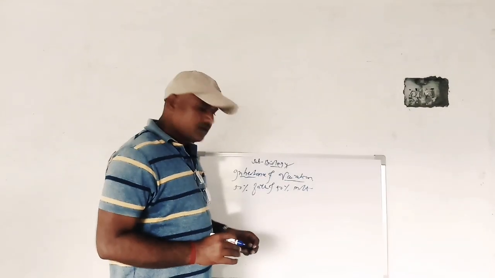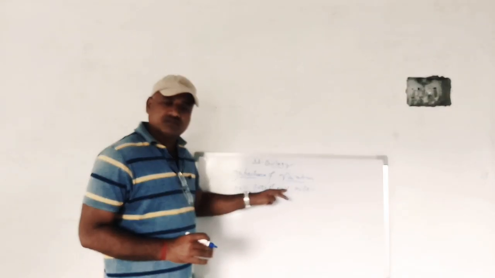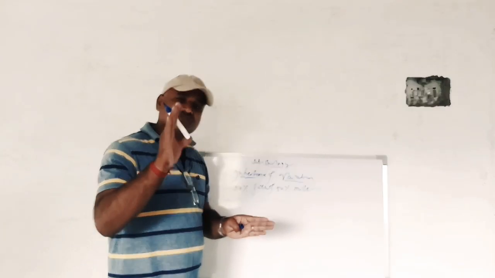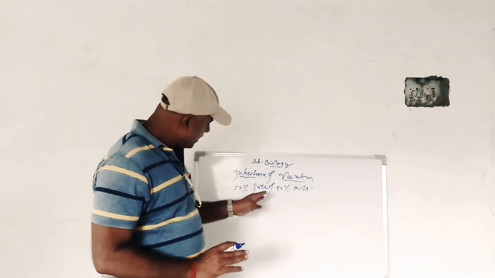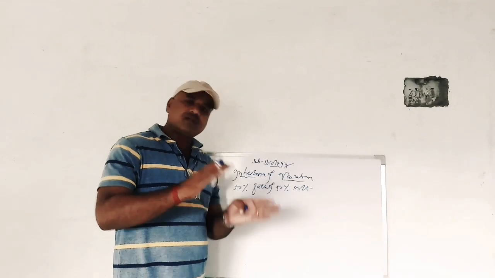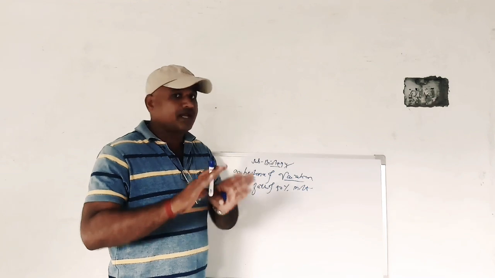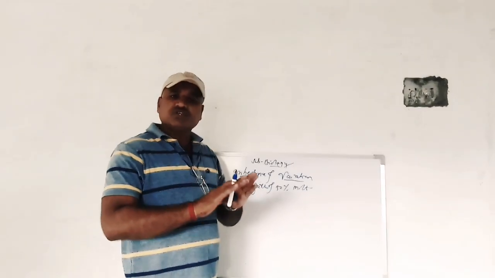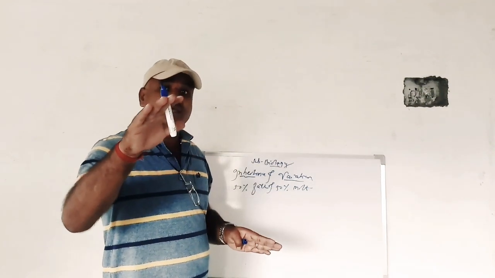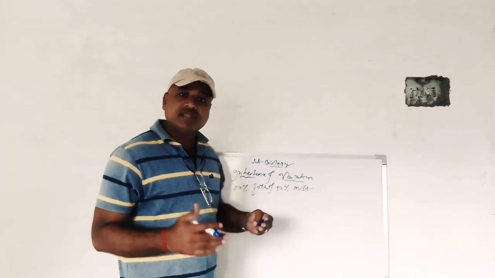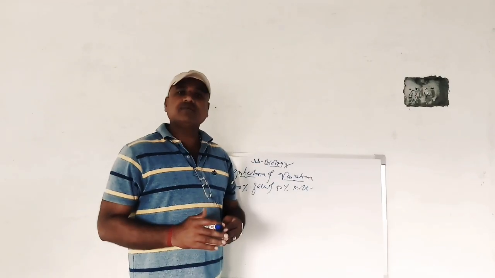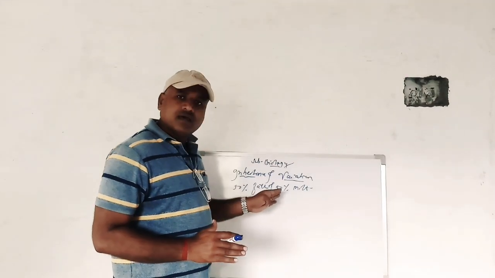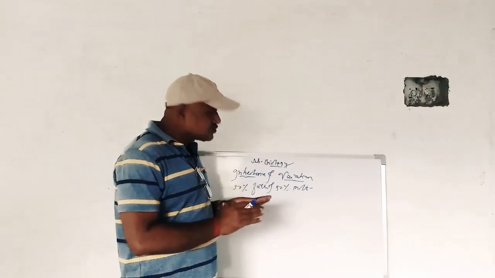You see here, this is called variation. One cannot say that the son is just like the father, that is 100%, or the daughter is 100% similar to her mother. It never happens in nature. Always there is something change. Might be in the hair pattern, might be in the skin color, might be in the height, might be in any other aspect. This is called variation.